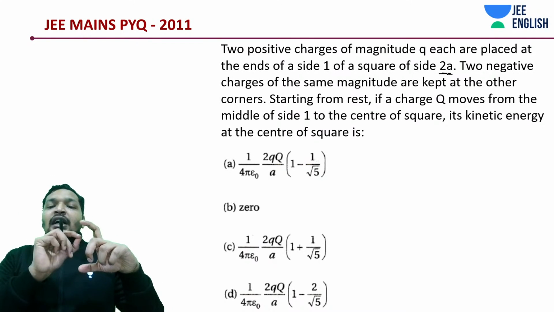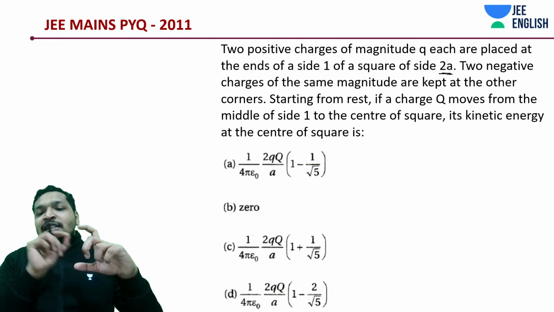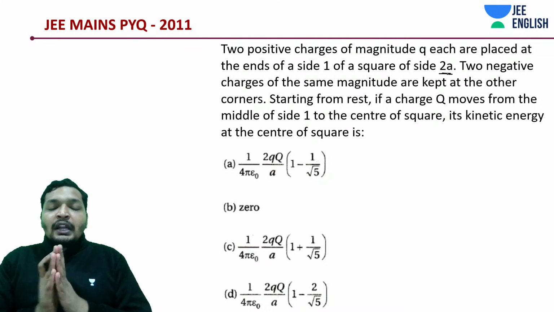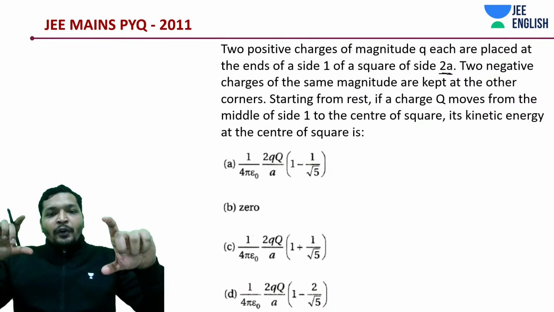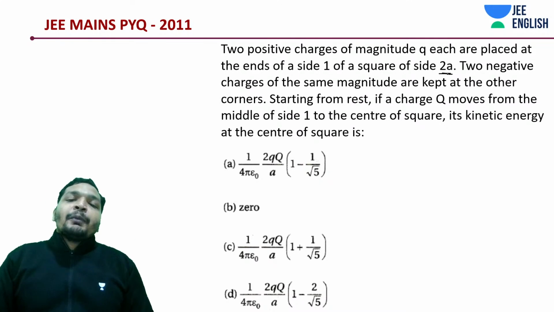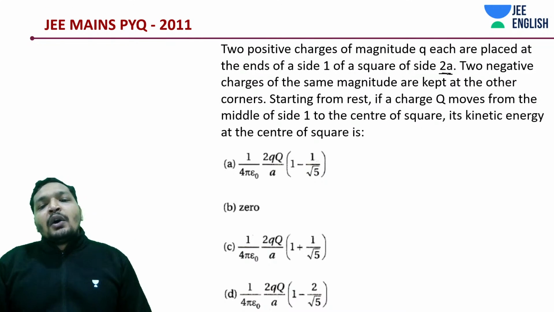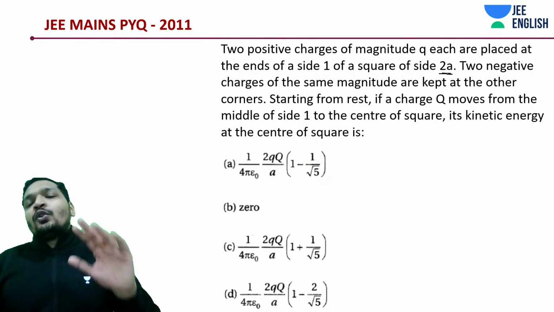You're bringing a charge q from the midpoint of one side to the middle point of the square. When you bring it to the middle point, there are two positive charges and two negative charges of the same magnitude. What is the potential going to be over there? What is the potential energy going to be over there? It's going to be 0.